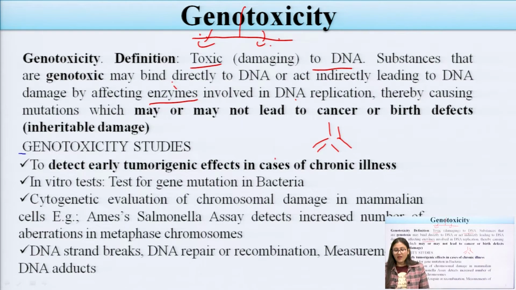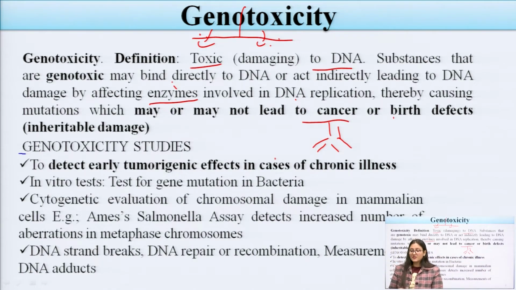And what are the effects that can be seen if genotoxicity happens to an individual? If there is any kind of alteration in the gene part of that individual, it may produce effects in that patient. They may either produce cancer or they may also produce birth defects. If there is a gene missing in the fetus or infants, we can easily see some birth defects in those individuals.